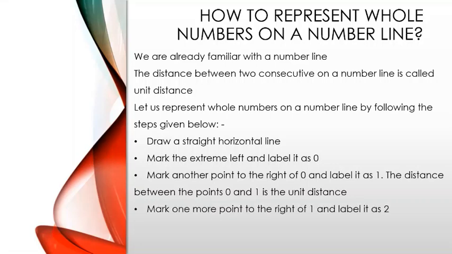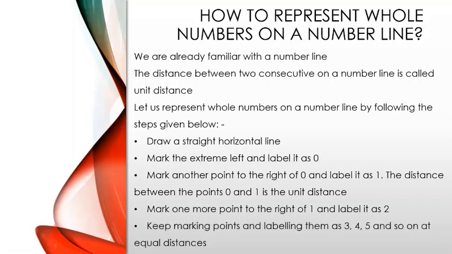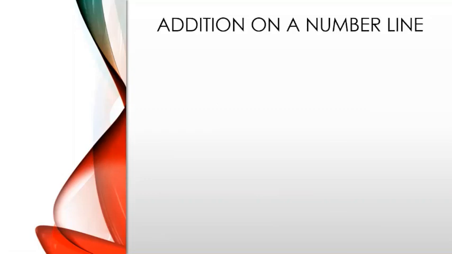Then we have to mark one more point to the right of 1 and label it as 2. To finish the number line, we have to keep marking points and labeling them as 3, 4, 5 and so on at equal unit distances. Now we will learn how to add numbers on a number line.